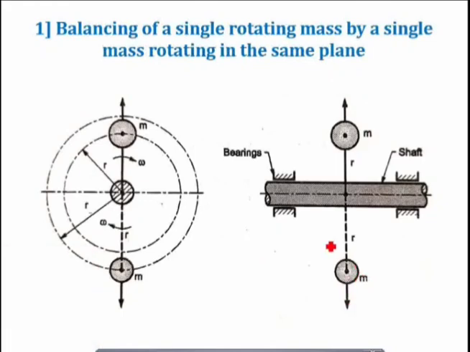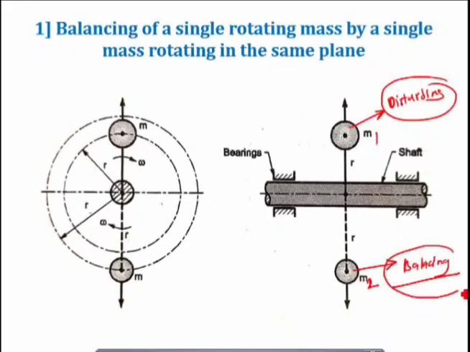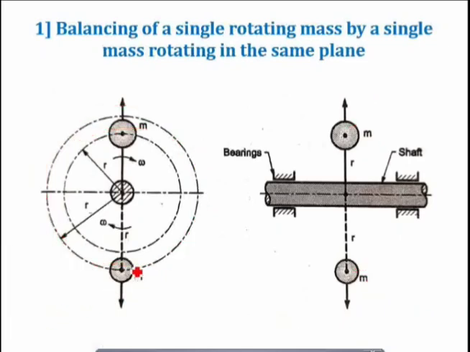So we will not provide this balancing mass in another plane in this case. This mass M is nothing but the disturbing mass; let us say M1 is the disturbing mass and M2 is the balancing mass. So we are balancing this disturbing mass by placing another mass called a balancing mass, but both in the same plane. You can see in this figure that both are rotating in the same plane. So this is case number one.